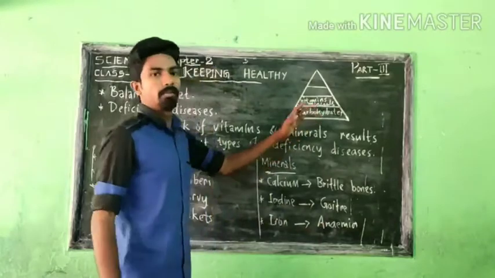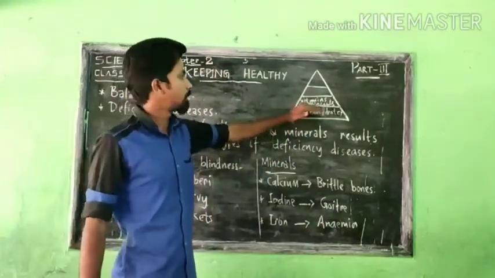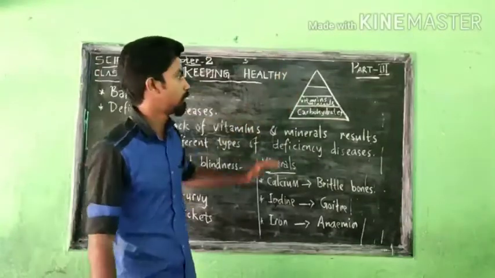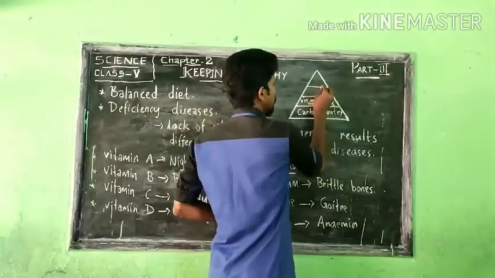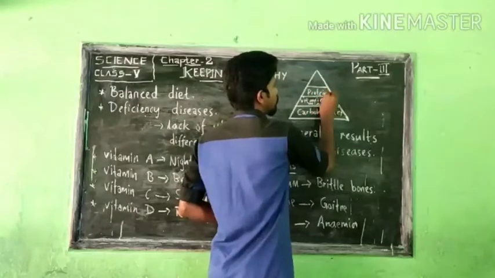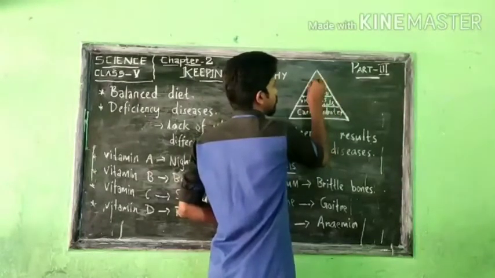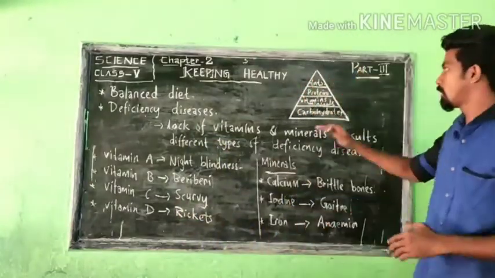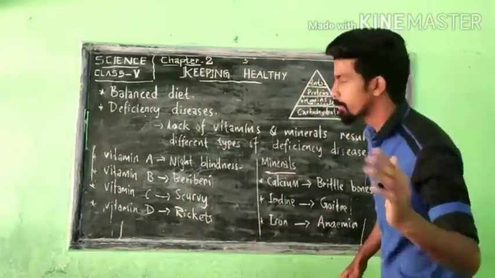The second step that our body needs after carbohydrates is vitamins and minerals. Then the next one is proteins, and finally the top portion, that is fats. So this is the food pyramid which is given in your textbook.